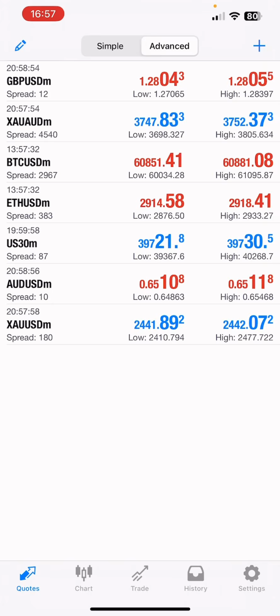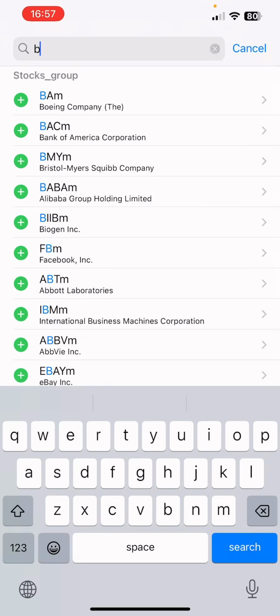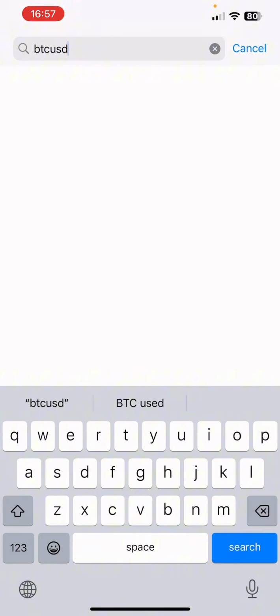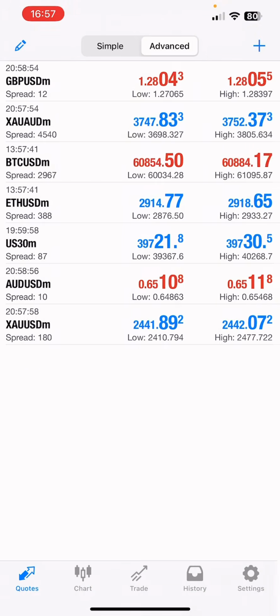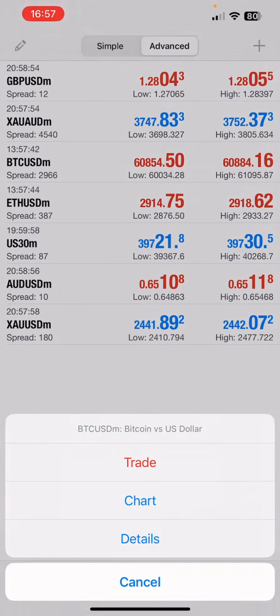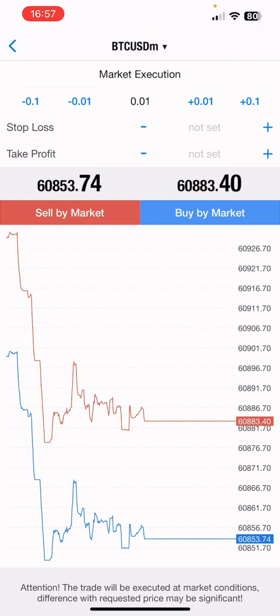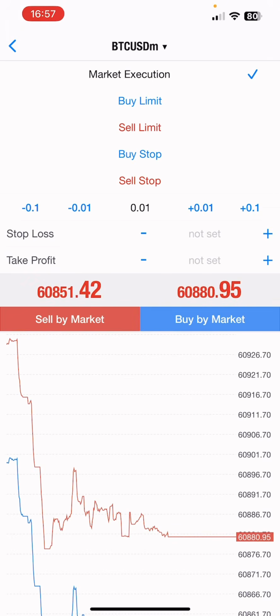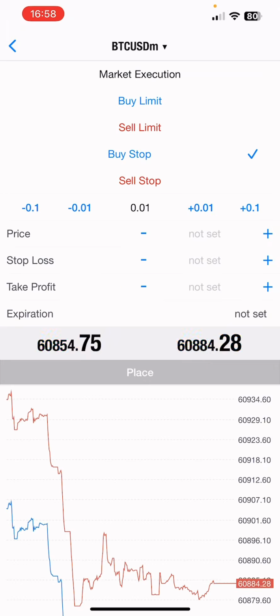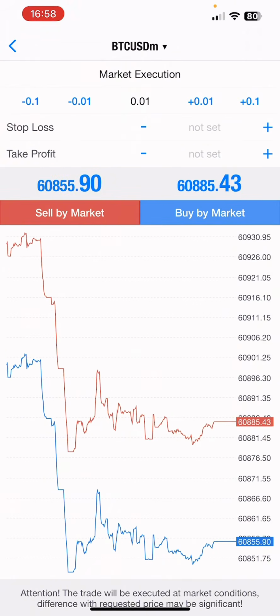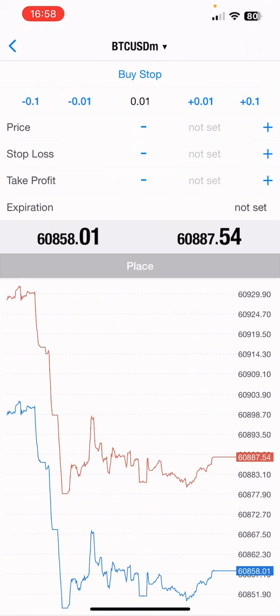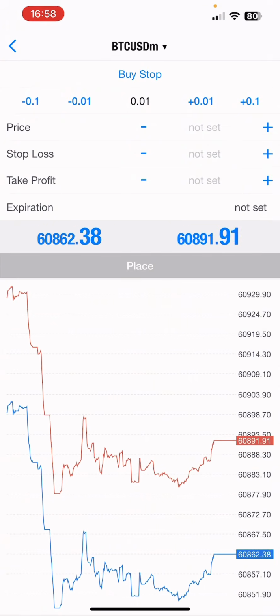All you need to do is add your pair here. This is BTC USD. It has already been added, but if it's not available for you, you just go ahead and add it. So you come here, you tap BTC USD, the third one, and you tap trade. At the top you are seeing market execution. The first thing you want to do is change this to the order which I sent to you, which I said is buy stop. If it is a market order, you are just going to see market order. Market order is the same as market execution, but this one is buy stop.